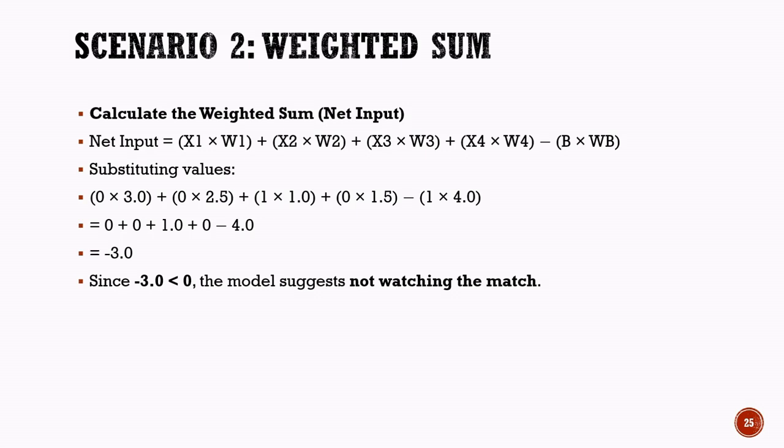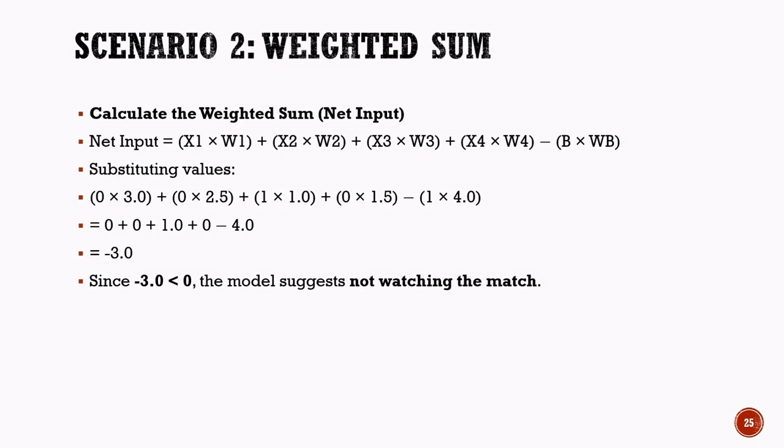Now let us perform the calculation step by step. 0 multiplied by 3.0 equals 0. 0 multiplied by 2.5 equals 0. 1 multiplied by 1.0 equals 1.0. 0 multiplied by 1.5 equals 0. 1 multiplied by 4.0 equals 4.0.